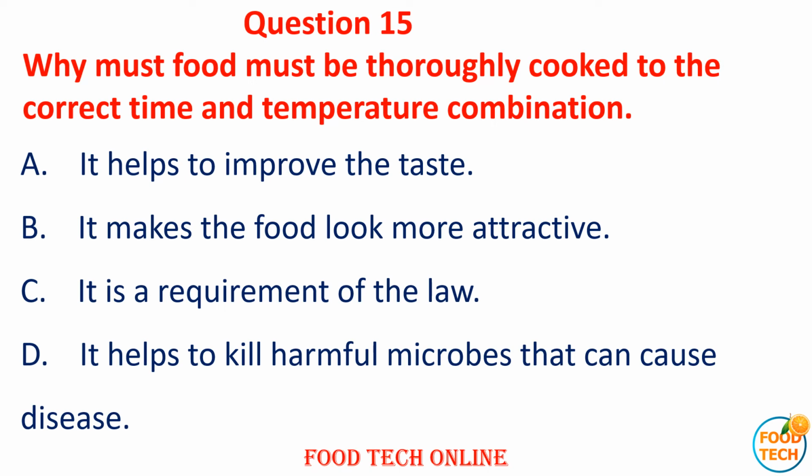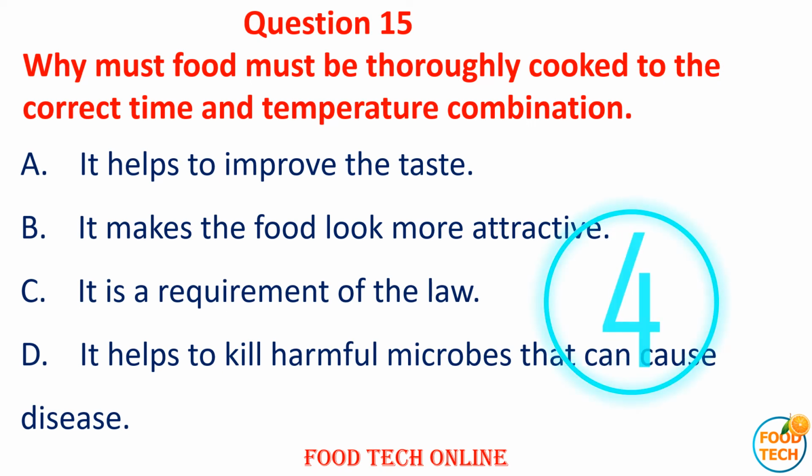D. It helps to kill harmful microbes that can cause disease. Answer D. It helps to kill harmful microbes that can cause disease.